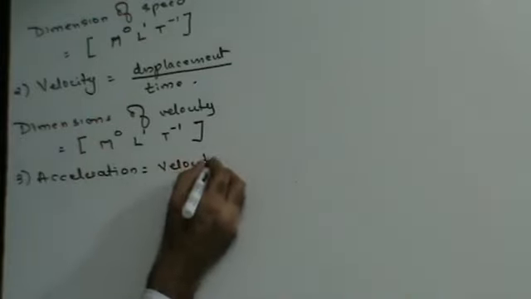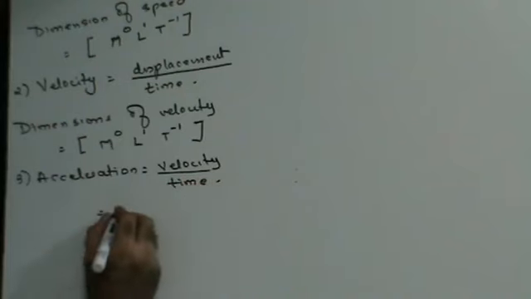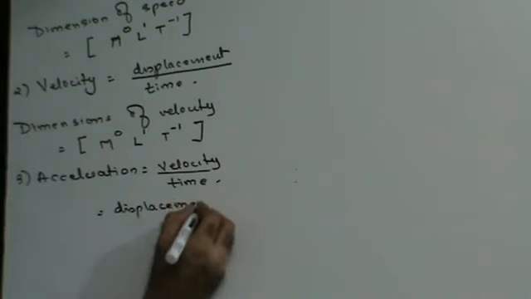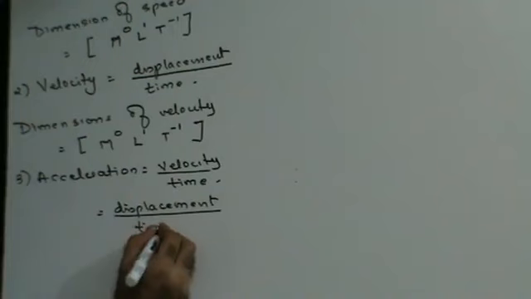Next, acceleration. How do I find out the dimensions of acceleration? Acceleration is nothing but velocity upon time. But velocity is nothing but displacement upon time. Therefore, I can say that acceleration is displacement upon time square.